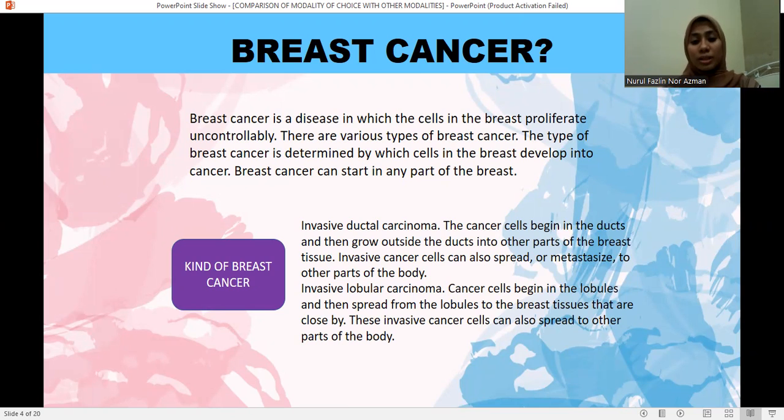So these are the kinds of breast cancer: invasive ductal carcinoma and invasive lobular carcinoma. For invasive ductal carcinoma, the cancer cells begin in the ducts and then grow outside of the ducts into the other parts of the breast tissues. Invasive cancer cells can also spread or metastasize to other parts of the body. For invasive lobular carcinoma, cancer cells begin in the lobules and then spread from the lobules to the breast tissues that are close by. These invasive cancer cells can also spread to other parts of the body.